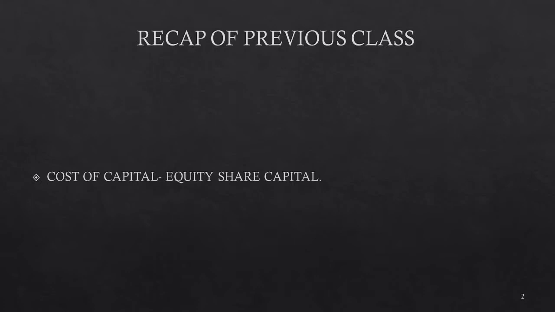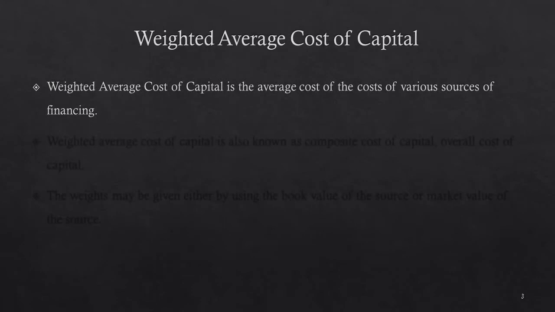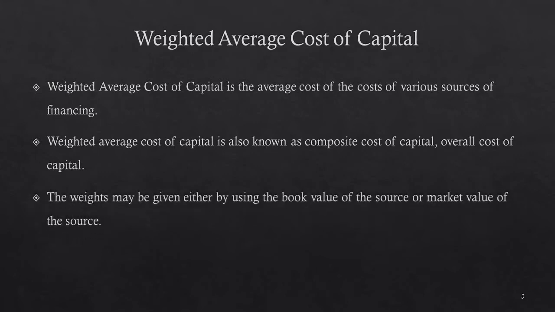Recap of previous session. In the previous session, we discussed cost of capital, equity share capital. In this session, let us discuss weighted average cost of capital. Weighted average cost of capital is the average of the costs of various sources of financing. It is also known as composite cost of capital or overall cost of capital. The weights may be given either by using the book value of the source or the market value of the source.